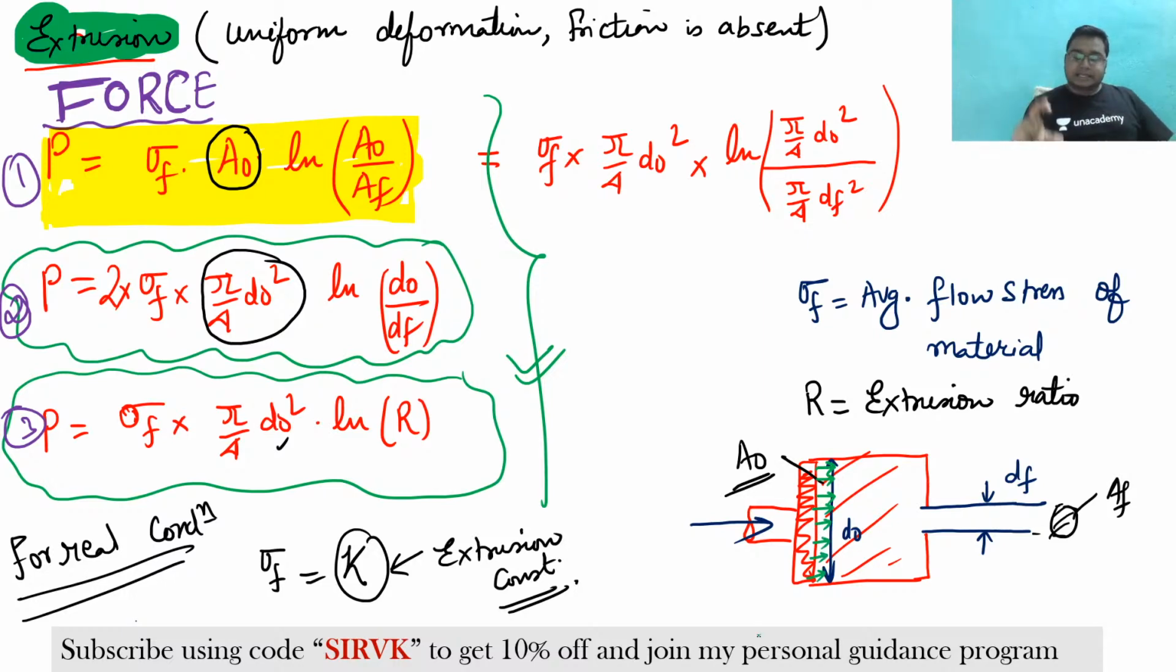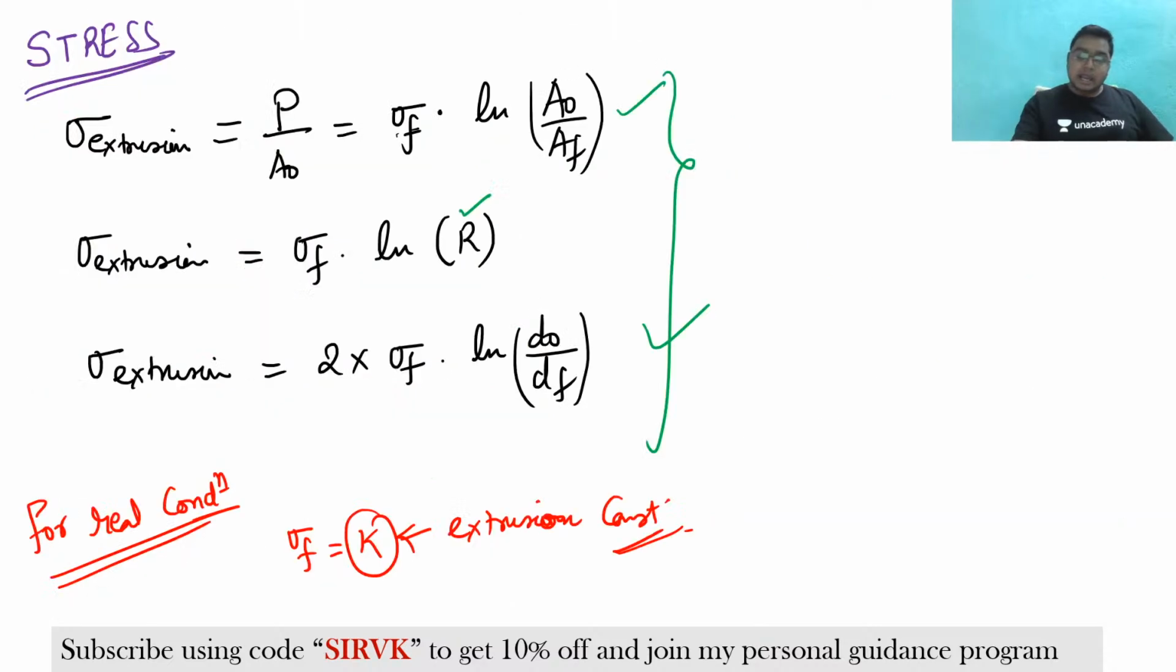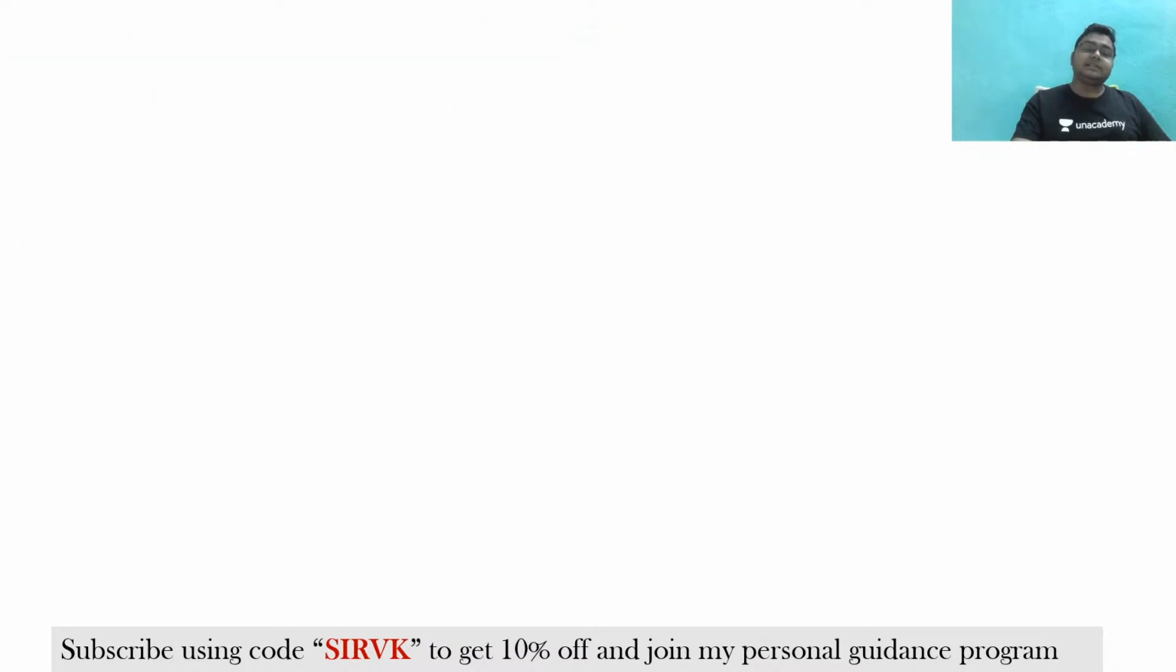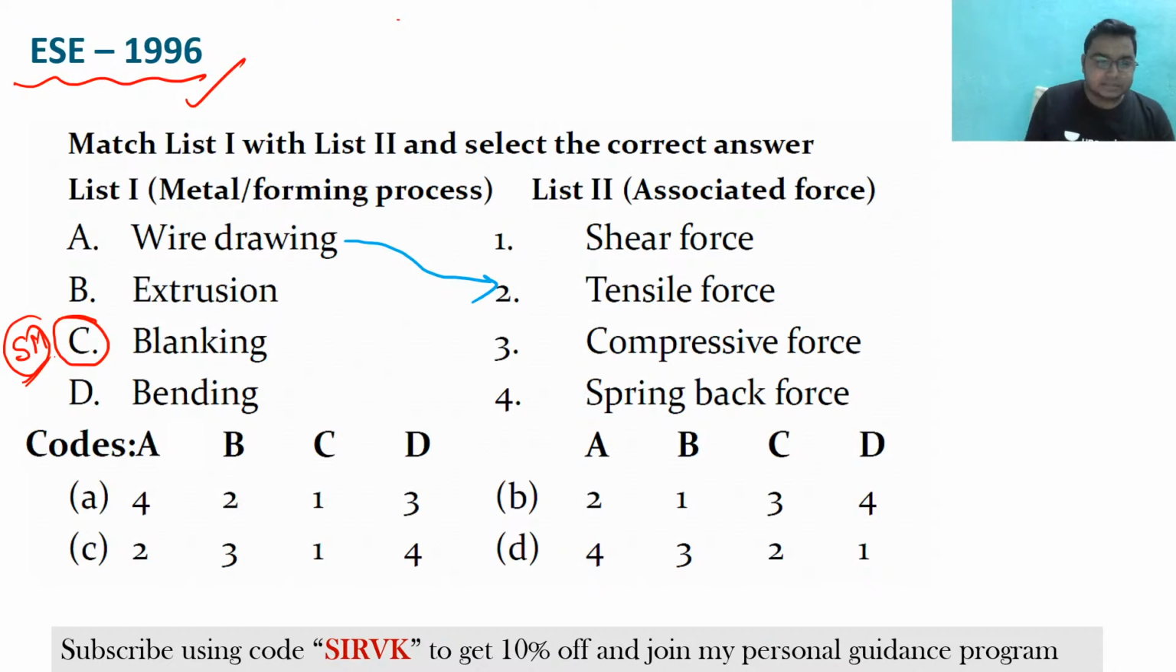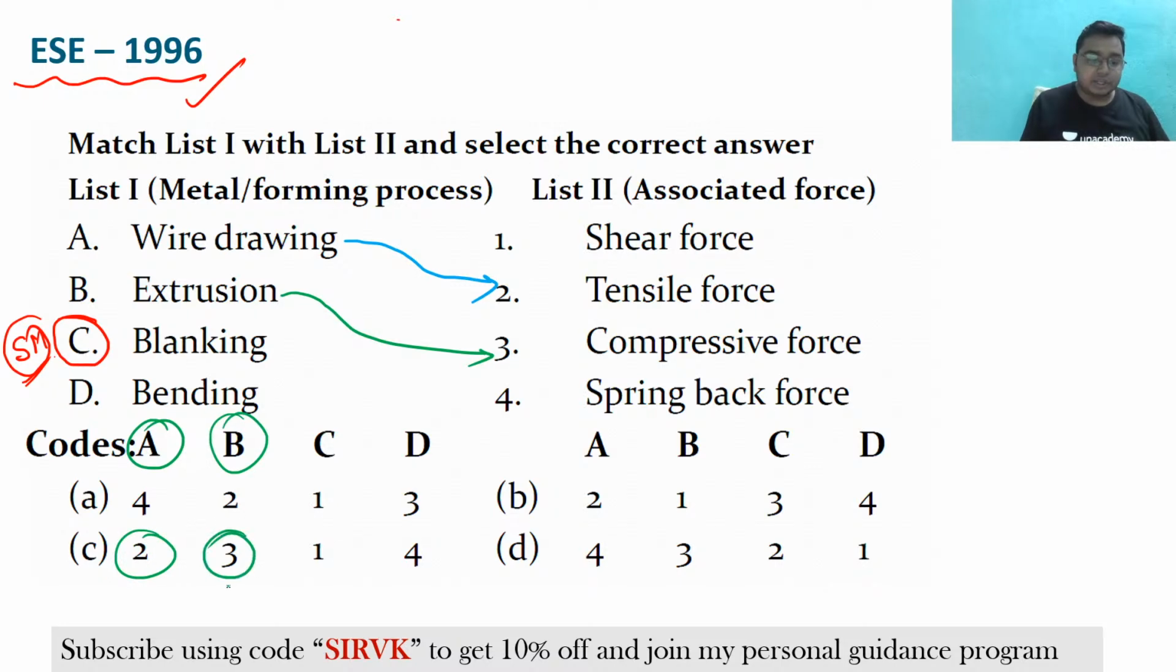So the entire section is being compressed, and hence what we can say here. I have discussed these things, but again I am just explaining it. In the extrusion, compressive force would be there. And by knowing only and only these two things, you are in a great position to answer the question. That is, A will be 2, B will be 3, and hence option C would be the answer.